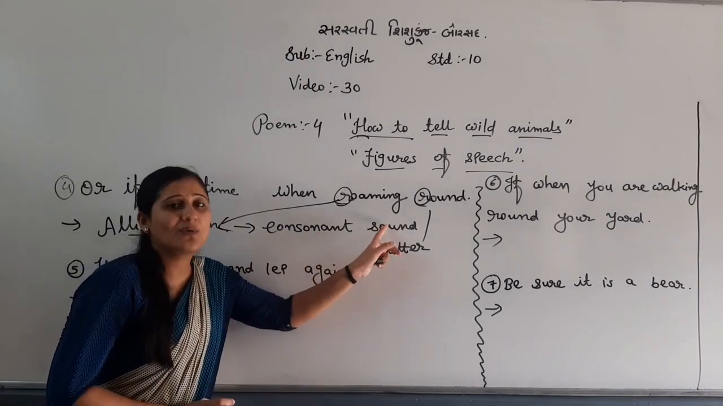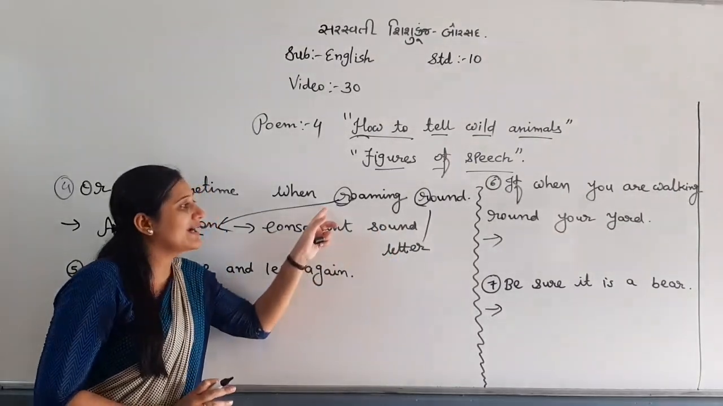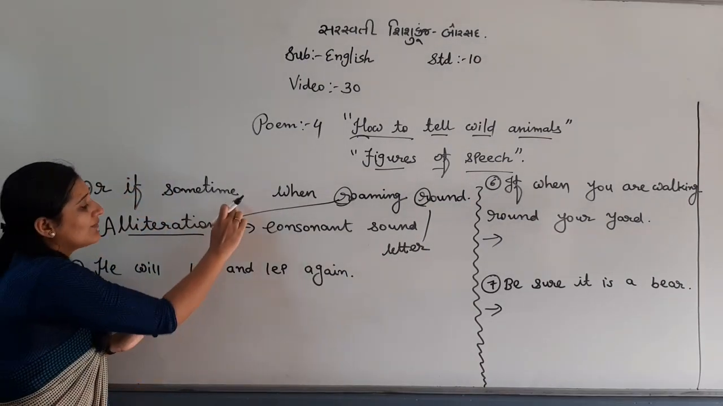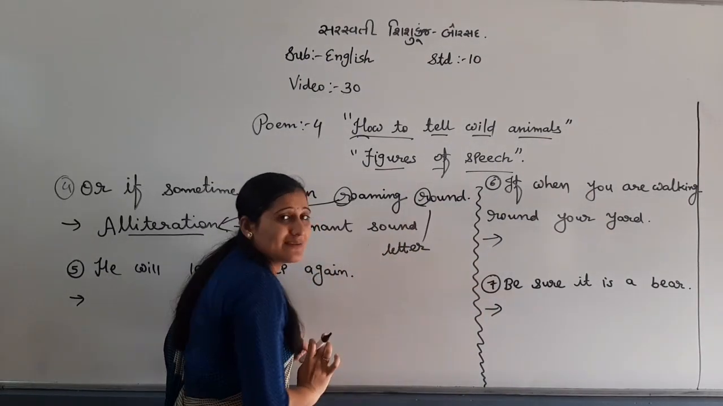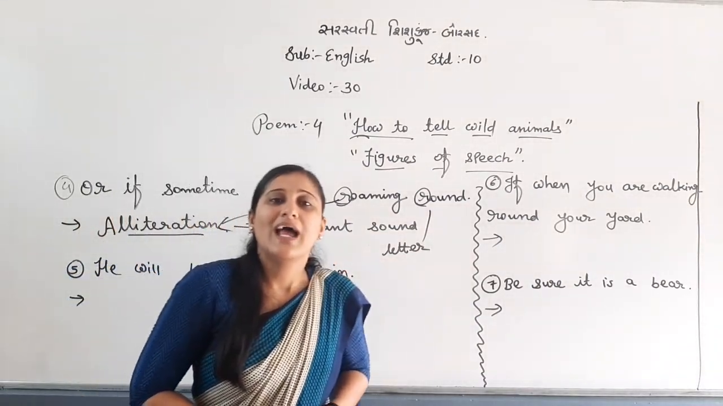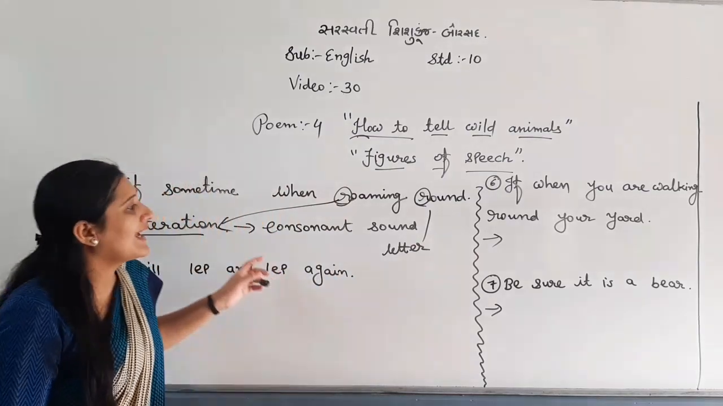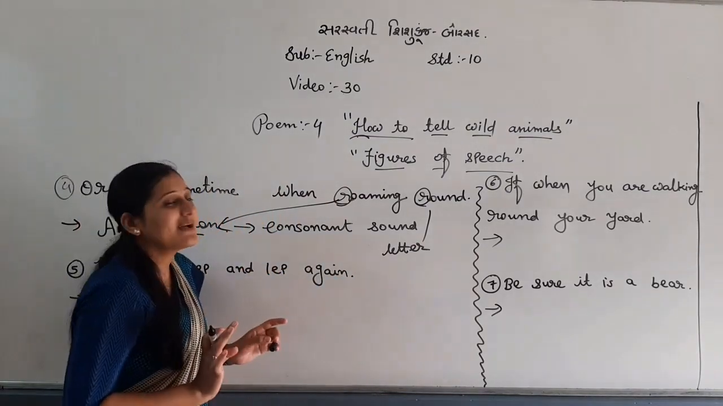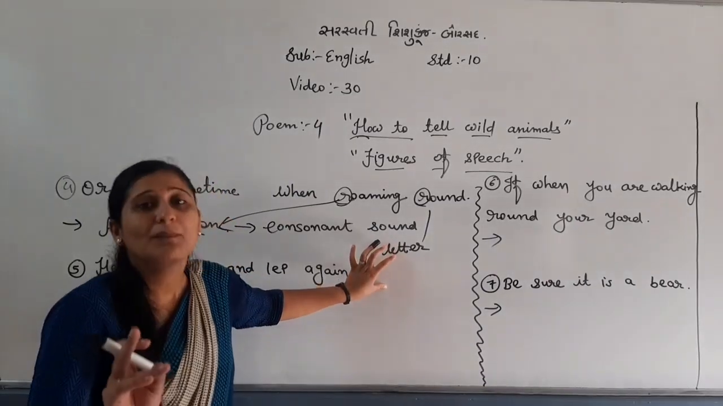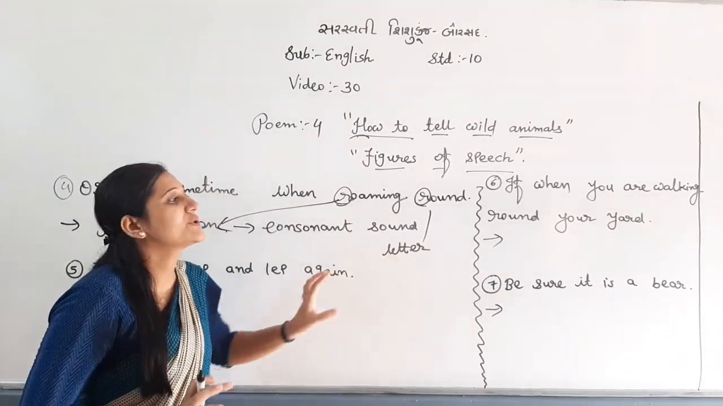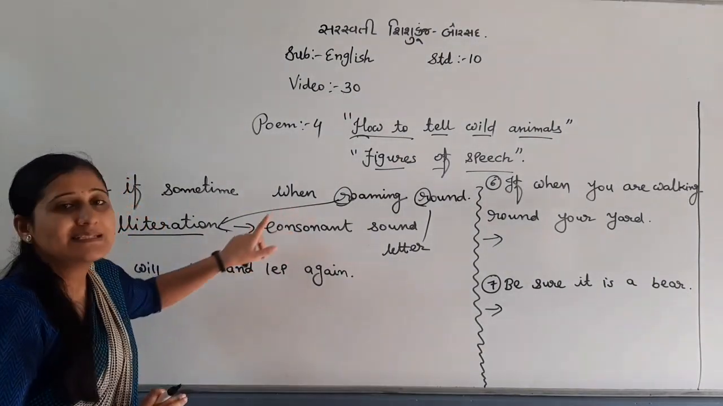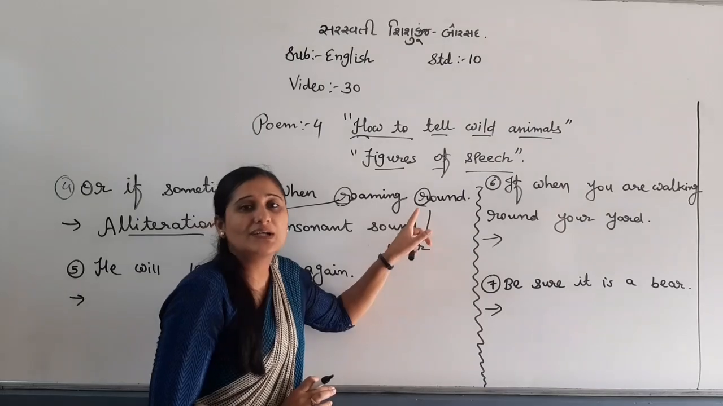Any consonant sound or letter repeated twice or more than twice. Now see, my dear students, why have I written all four here together? Because in all four we will have alliteration. That's why I will not explain the definition again and again, but I will tell you which consonant letter is repeated in that particular line. So this is alliteration, R and R repeated twice.